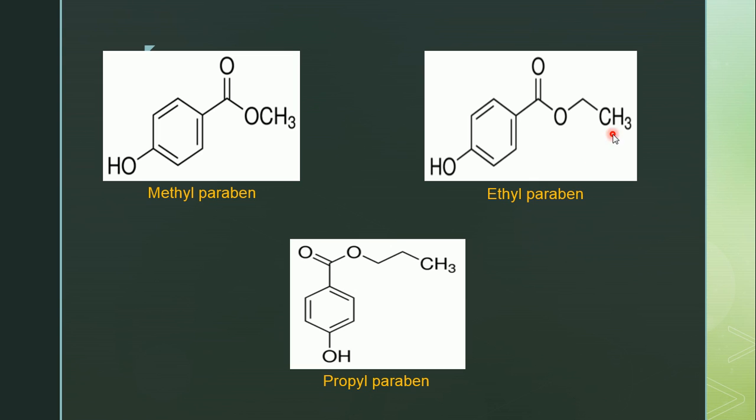Next one is ethyl paraben. In the place of hydrogen there is an ethyl group, and it is a para hydroxybenzoic acid derivative, so we call it ethyl paraben. Next one is propyl paraben. In the place of hydrogen, a propyl group is attached. At the para position, a hydroxyl group is present. This is propyl paraben.